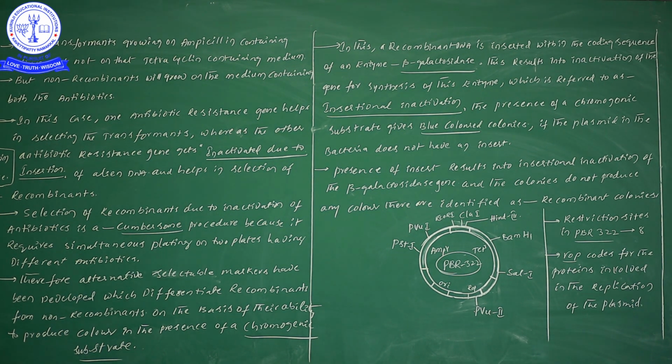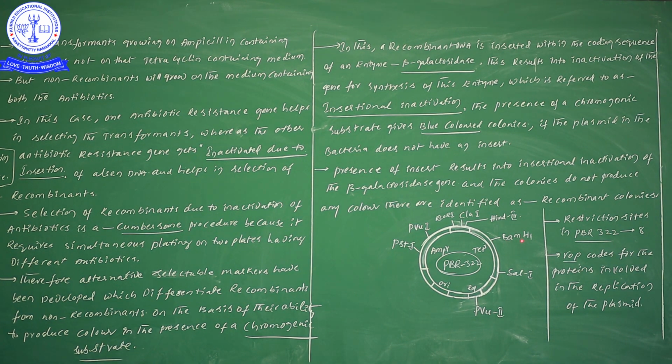Now, what is the point I am going to give you? In pBR322 there are two different types of antibiotic resistance: one is tetracycline resistance and the other is ampicillin resistance. In this diagram, remember that at the tetracycline region there is BamH1, or simply BamHI. This is a kind of restriction endonuclease enzyme, so remember it as a restriction endonuclease.